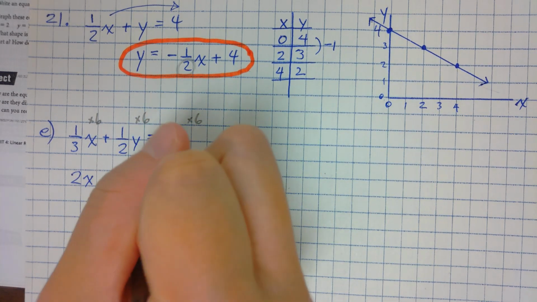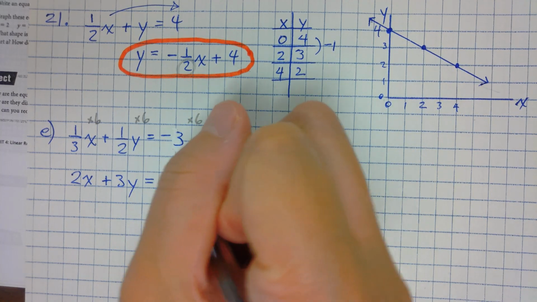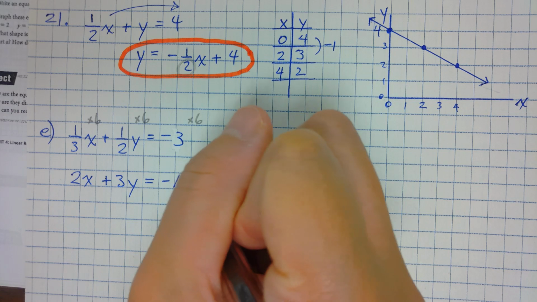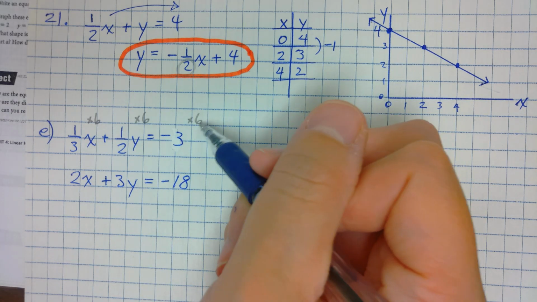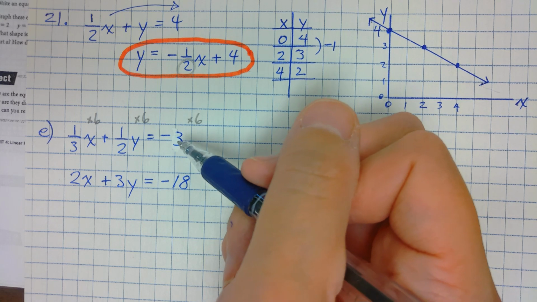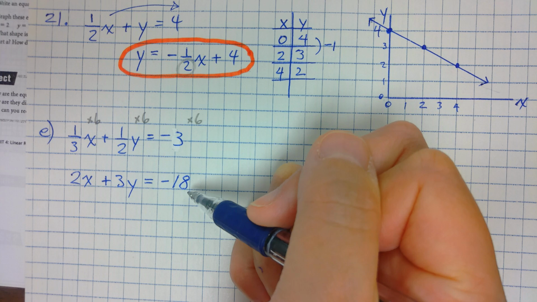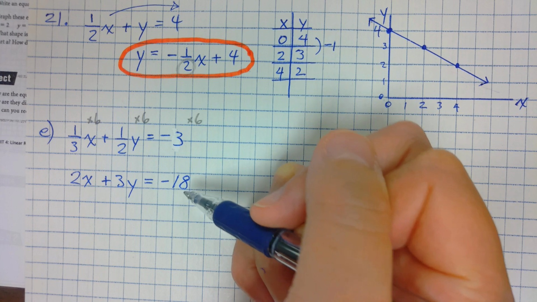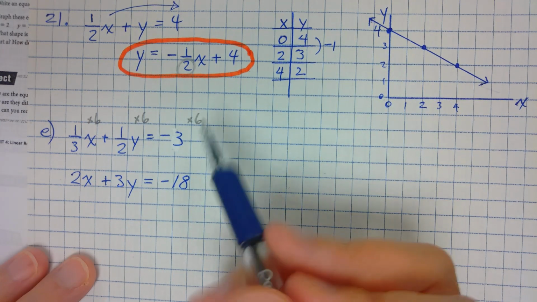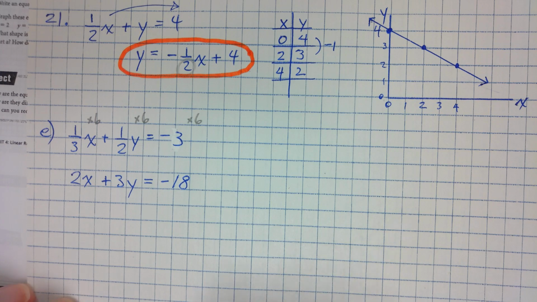So plus 3y. And then -3 times 6 is -18. A lot of times people forget to multiply this number over here, so make sure you remember that.